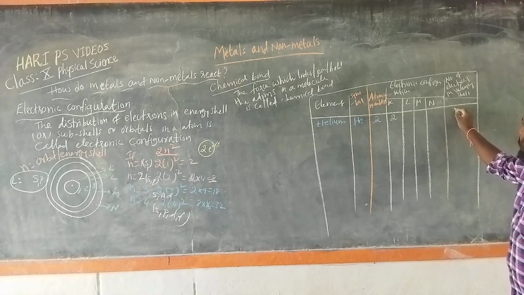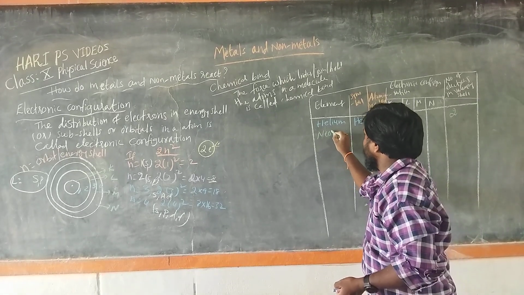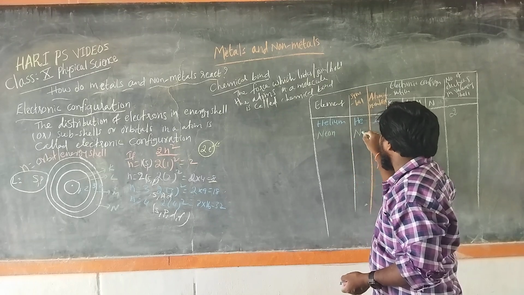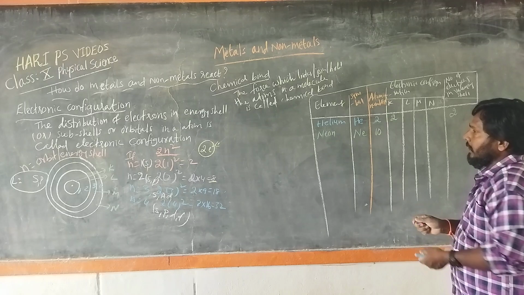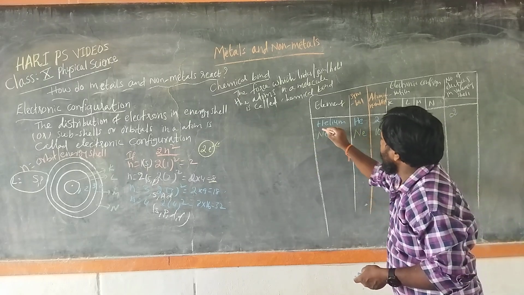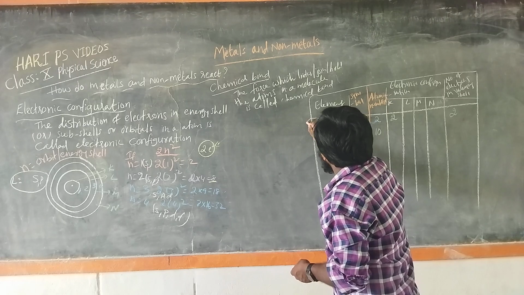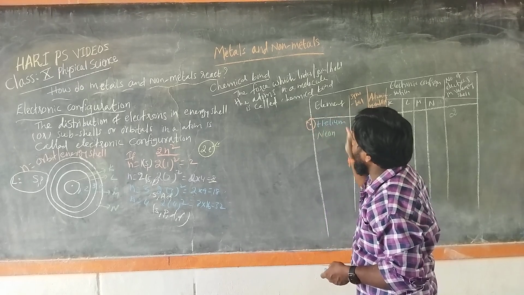Then neon, the symbol is Ne, and its atomic number is 10. So distribute the electrons: first the energy shell, which can hold only 2 electrons.